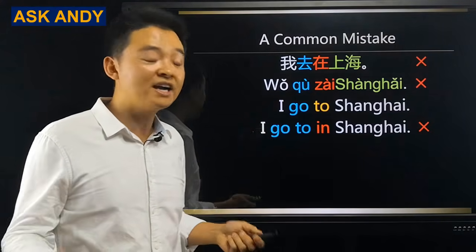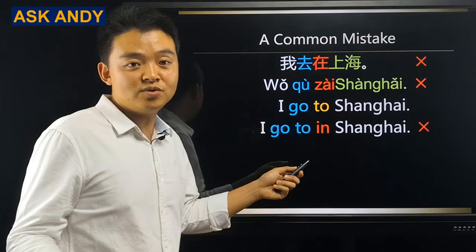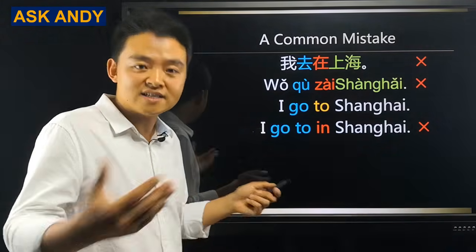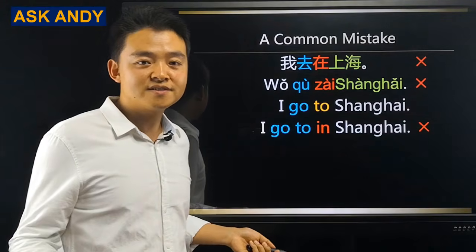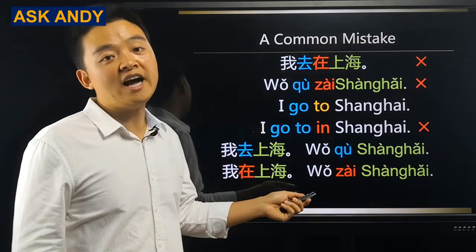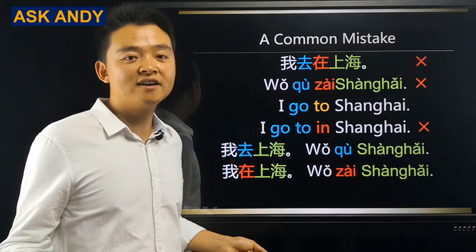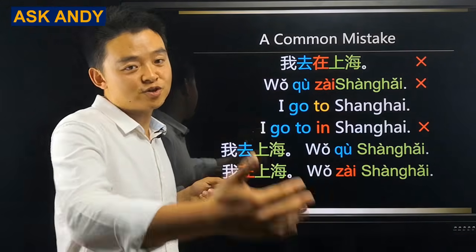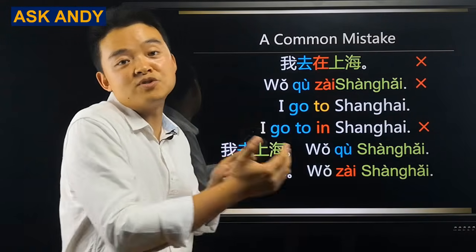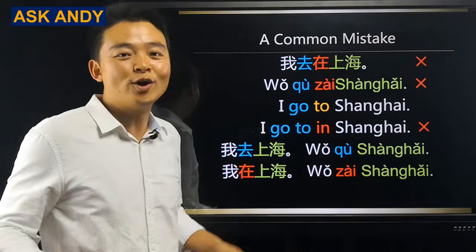The sentence becomes, I go to in Shanghai. Now you see the problem, right? I go to in Shanghai. You cannot go to Shanghai while you're in Shanghai. That's paradoxical, right? And that's the problem. How to correct the sentence? It is easy. We can do it with 我去上海 or 我在上海. Both are fine. The first one means I go to Shanghai. The second one means I am in Shanghai. But you can't piece them together. It becomes I go to in Shanghai. That's impossible. Hope you get it.